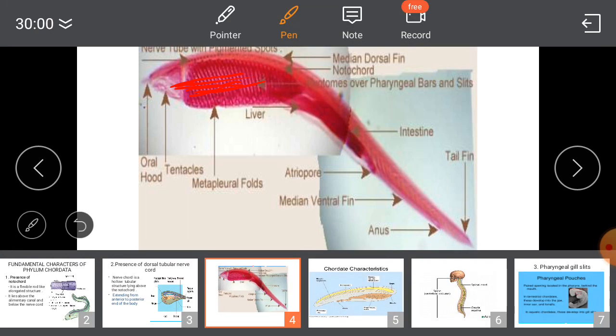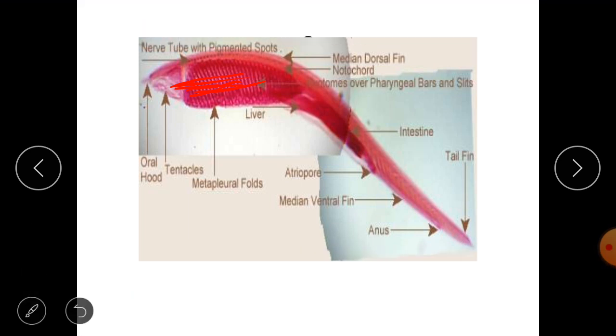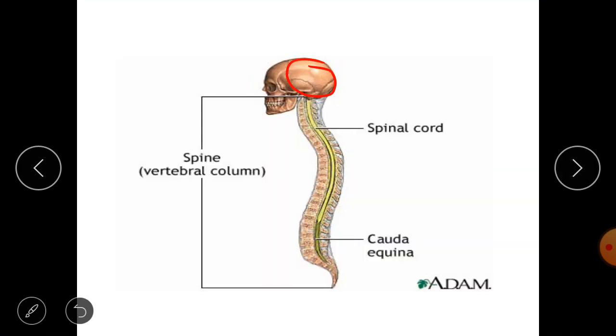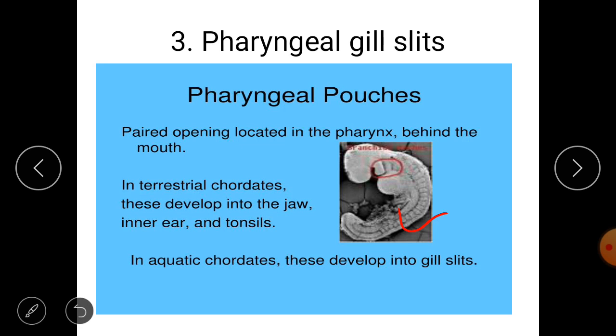So they actually have a gill slit portion, which is helpful for filter feeding. Filter feeding means they are present in the water media, right? So they take water, and whatever food is present in the water will be filtered. For the filtration process, that means for the feeding process, these pharyngeal gill structures will be helpful, whereas in fishes, it helps in the respiration process.